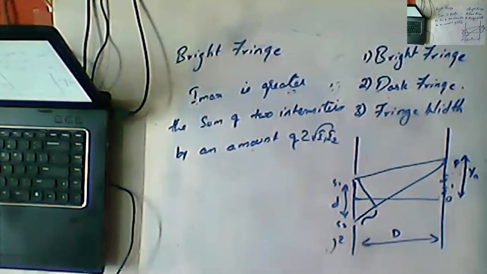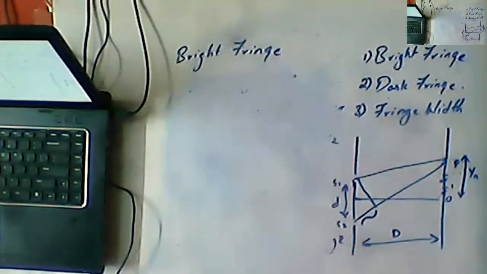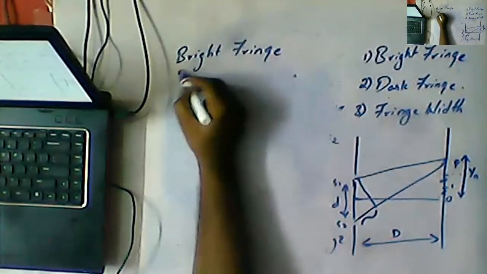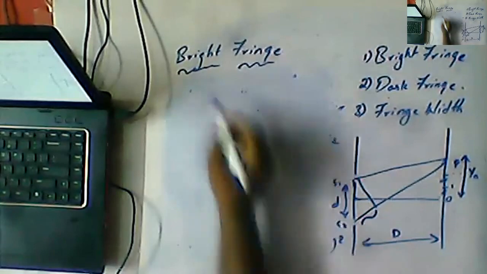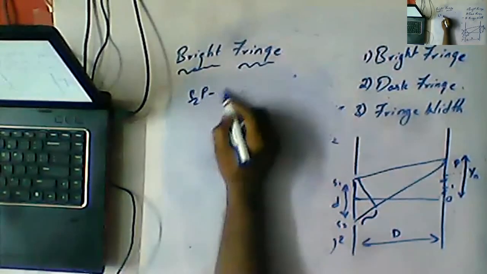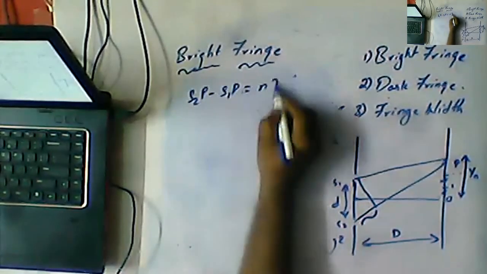First of all, I will make a list of all the formulae, and then we will go to the next topic, the dark fringe. Let's summarize what we discussed in the bright fringe. The first point: S2P minus S1P is equal to n lambda.